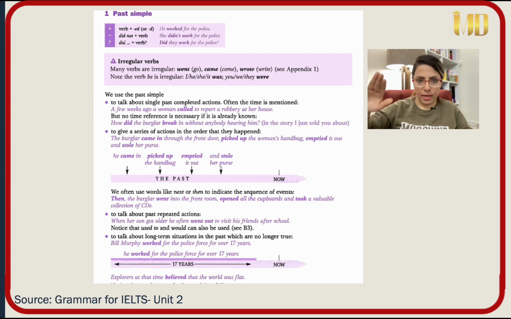No. Yes, and the time is also mentioned. Yesterday, last week, 2 days ago, 3 years ago, last January, last Monday. Yeah, the time is also mentioned. The exact time is also mentioned. So in simple past, it is so important that you know the exact time. So write it down, please.